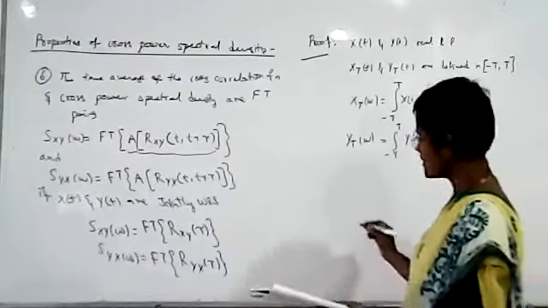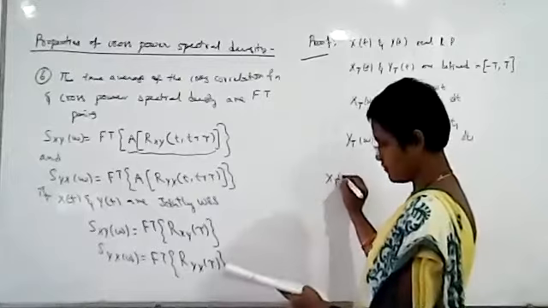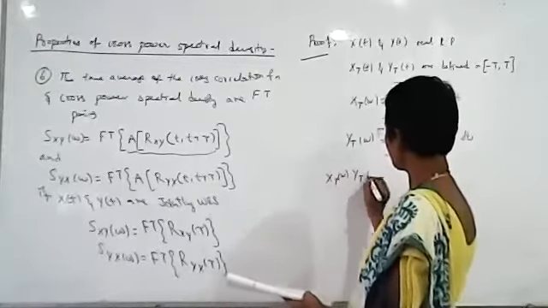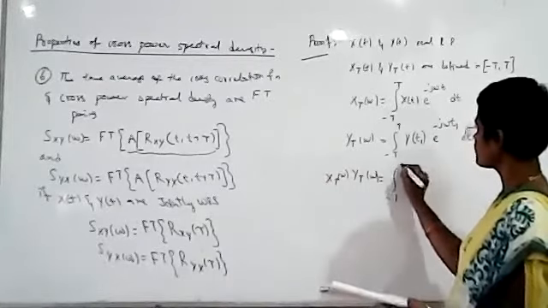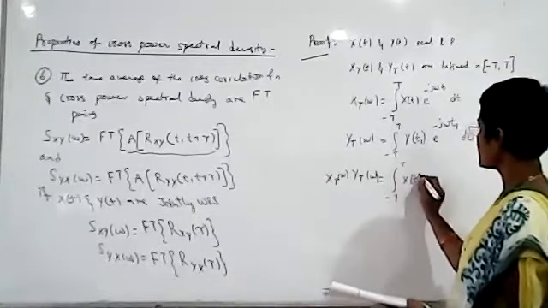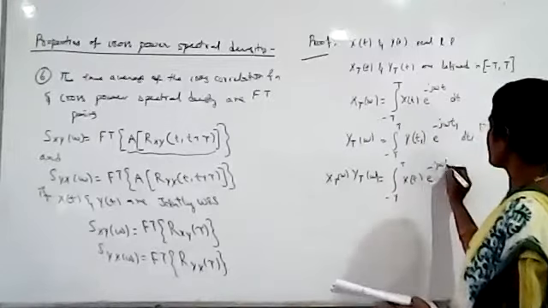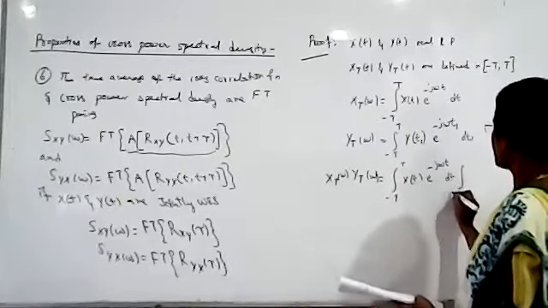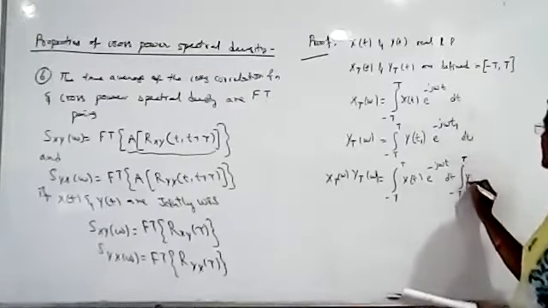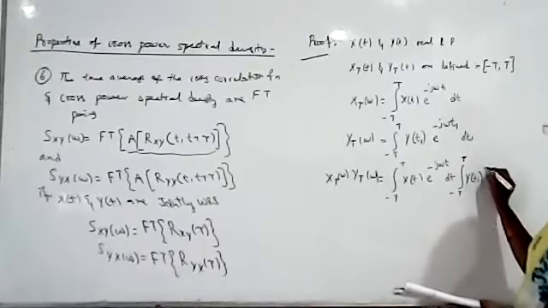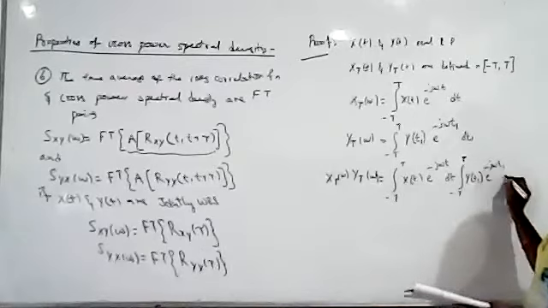Now X_T of omega times Y_T of omega is equal to the integral from minus T to plus T of x of t e power minus j omega t dt, times the integral from minus T to plus T of y of t1 e power minus j omega t1 dt1.